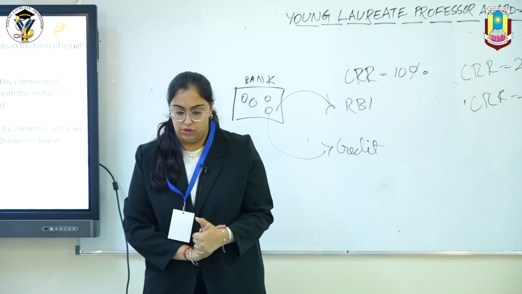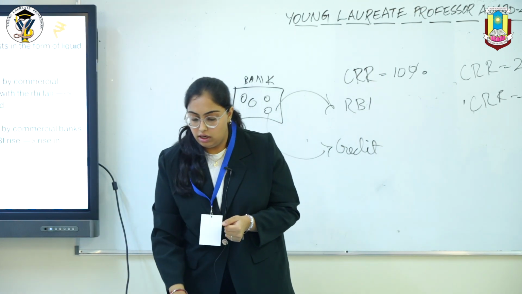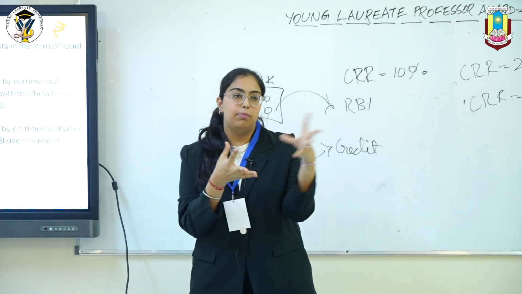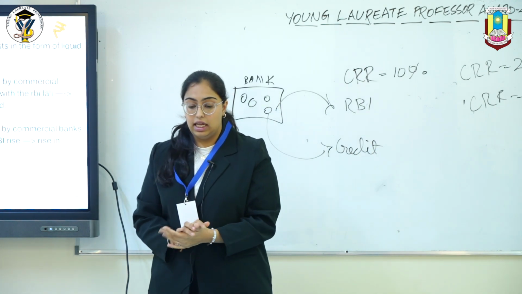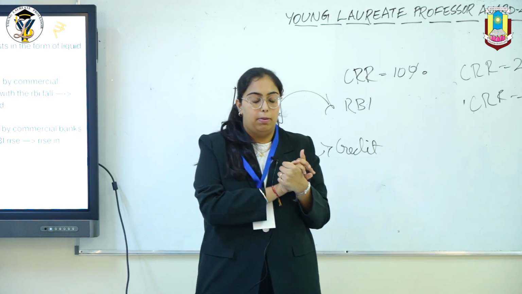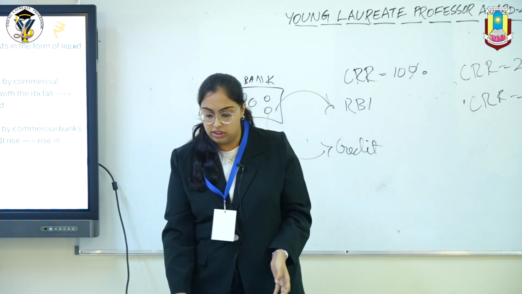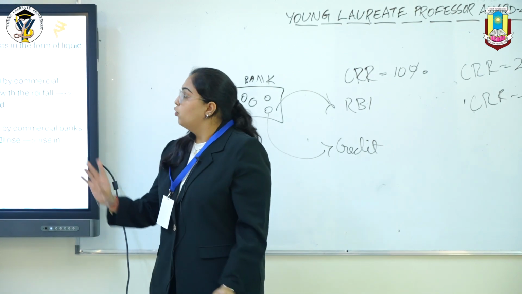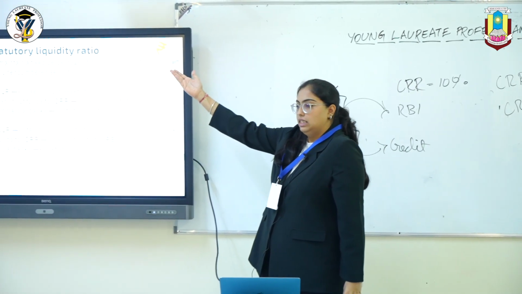Statutory liquidity ratio. As I told, in cash reserve ratio, only the cash of the banks has to be kept with the RBI. In this case, the liquid assets which are with the banks, for example cash, gold, and securities, are counted. During inflation, they would increase the SLR.